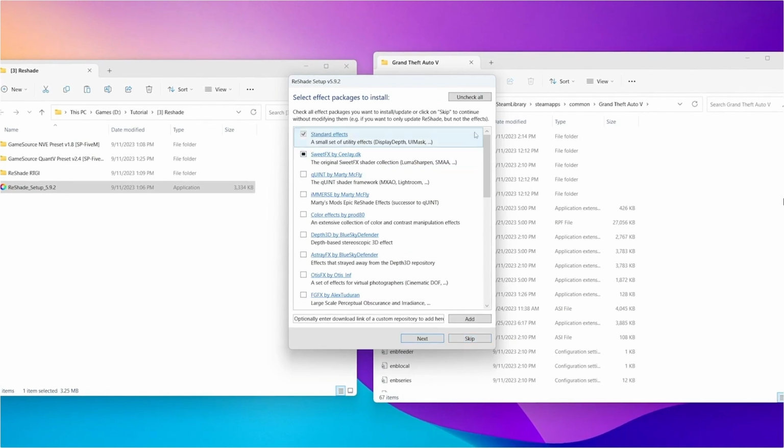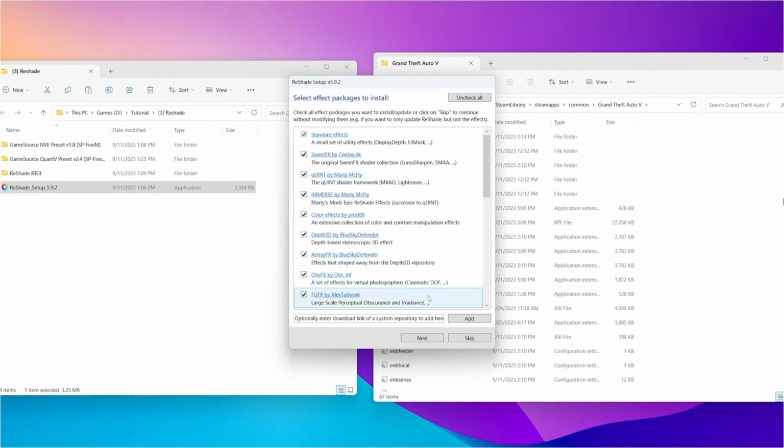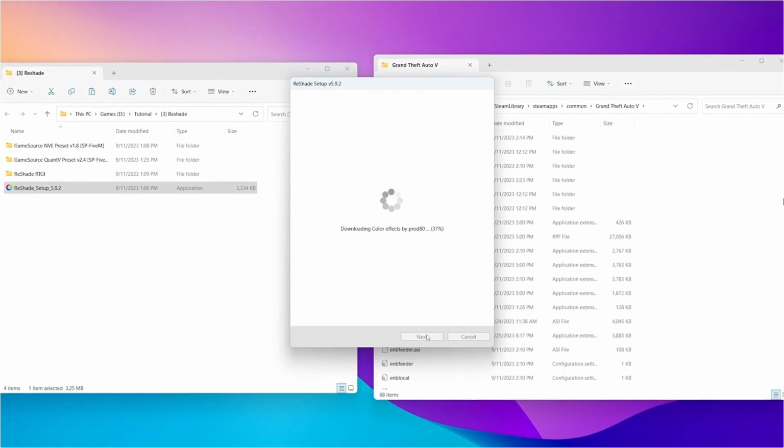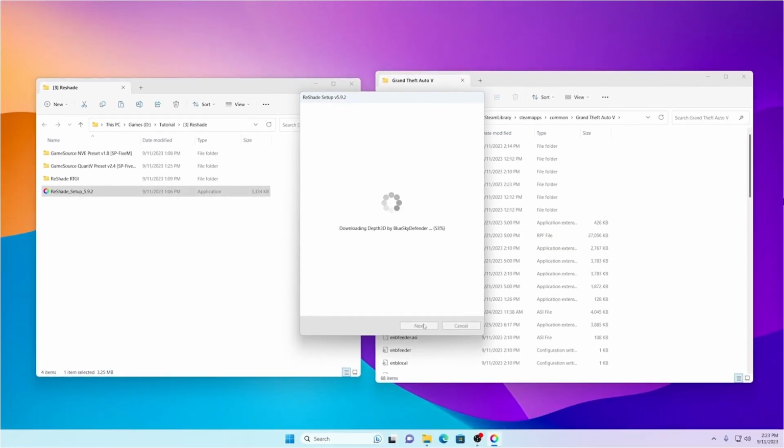Skip this, and now select Uncheck All, and then check All again so that all effects are selected. Reshade is now installed. Let's install the GameSource Reshade preset next.